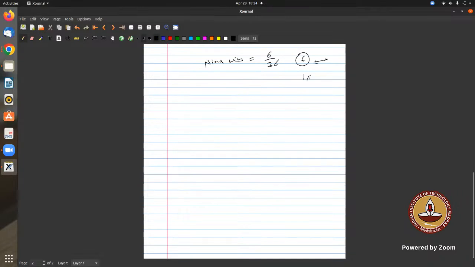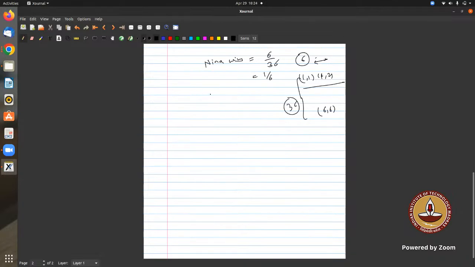So this is 1 1, 1 2, like that. If you write down all of them, there will be 36 total possibilities, and in how many of them will the sum 7 occur? It will be 6, so it becomes 1 by 6.